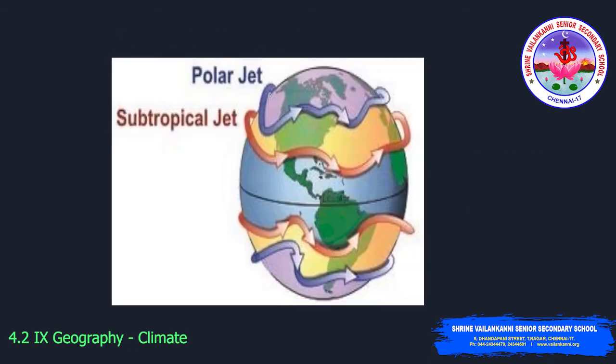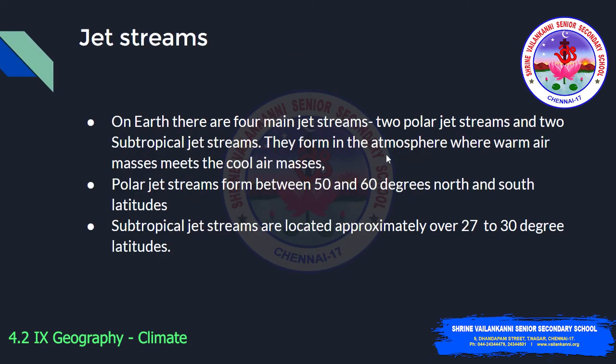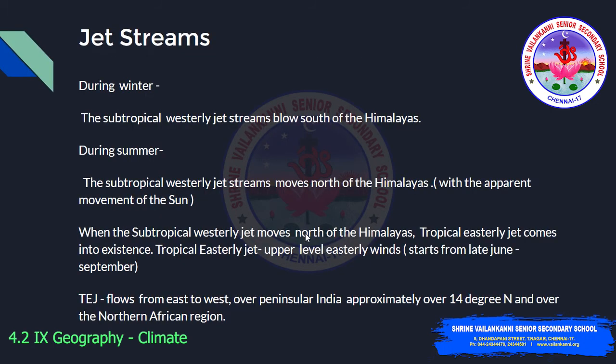This is a picture of a jet stream. We are talking about the factors affecting India's climate, so we'll take the subtropical jet stream, which crosses India. There are four main jet streams, the two polar jet streams and two subtropical jet streams. The subtropical westerly jet stream blows south of the Himalayas during winter. During summer, it moves north of the Himalayas. Why does it move north of the Himalayas? That is with the apparent movement of the sun. The shift will be there.